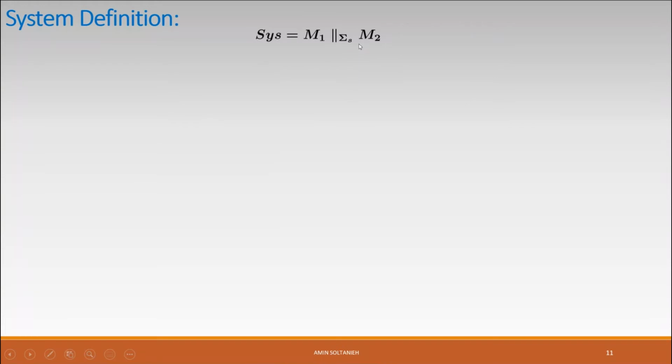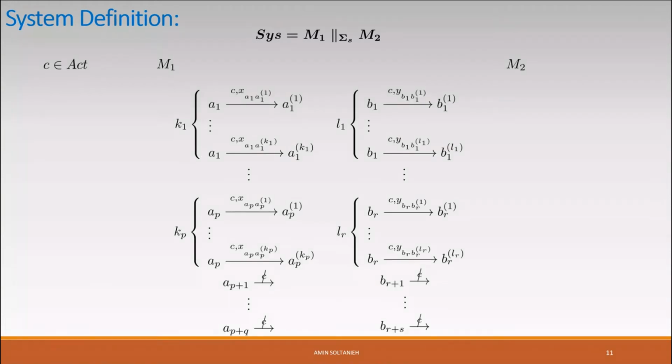They are synchronizing with each other over the synchronizing set sigma S. Assume that C is an action in this system, and in M1 we have some states in which action C is enabled. So for example, A1, A2 until AP are the states in which action C is enabled. And in A1, for example, we can have more than one outgoing C transition. So here, for example, we have K1 outgoing C transitions in A1.